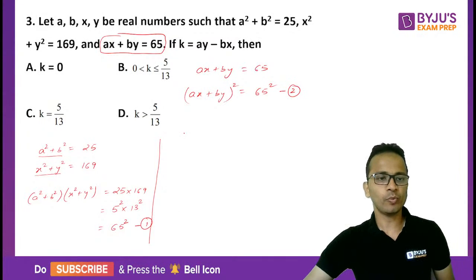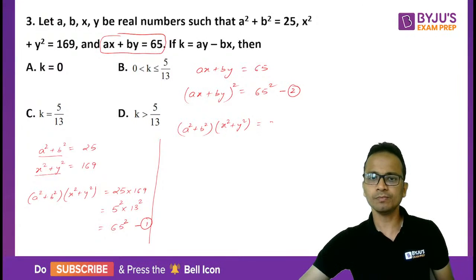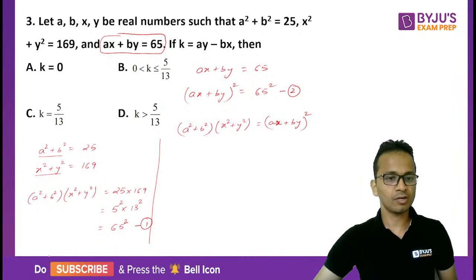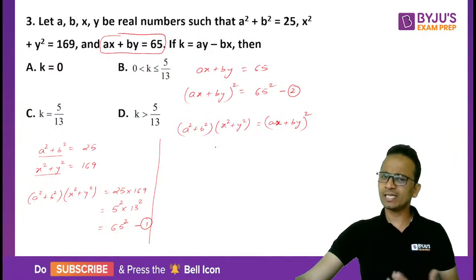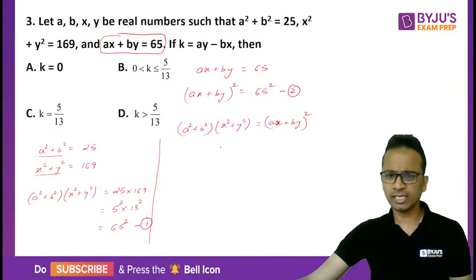So a square plus b square multiplied by x square plus y square is equal to ax plus by whole square. This is the expression that I have got. Now let us simplify it on both sides.